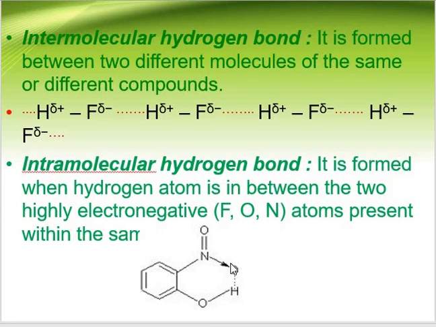Hydrogen bonds play a vital role in determining the structure and properties of proteins and nucleic acids present in all living organisms. In the case of gases, the intermolecular force of attraction is very weak, children, so we are not talking about hydrogen bonding in gases. So this is all about hydrogen bonding in compounds having highly electronegative atoms.